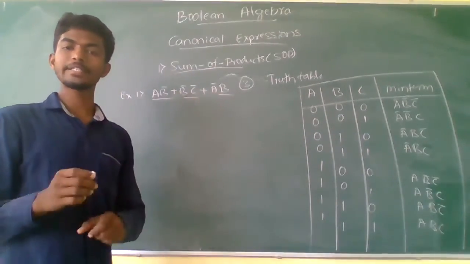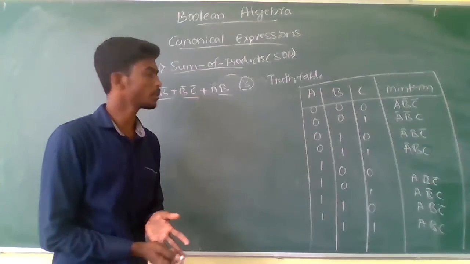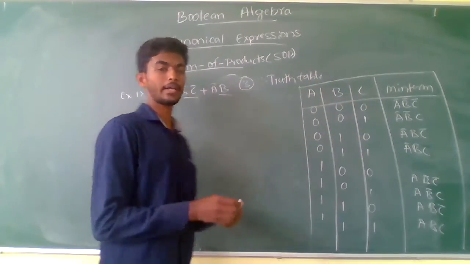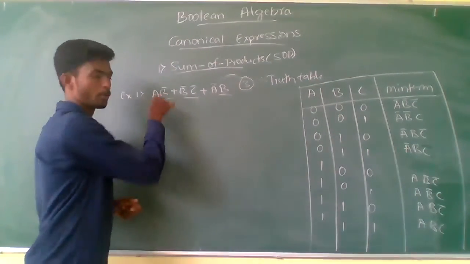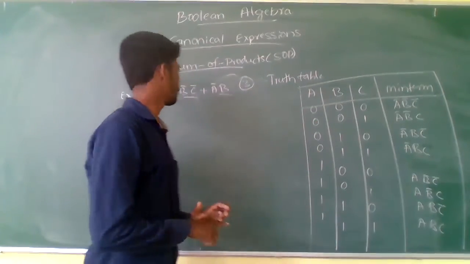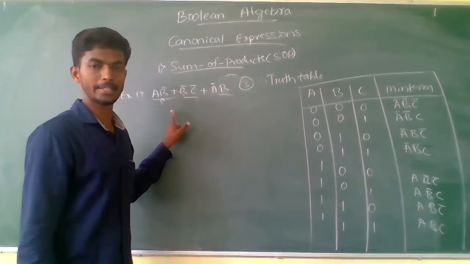For each product term you have to observe the available minterms in the table. First, A, B complement is there.